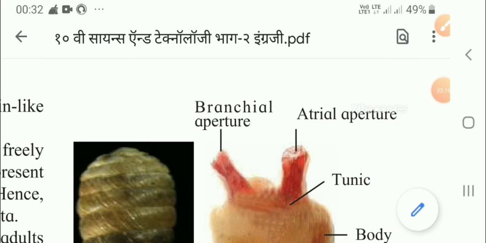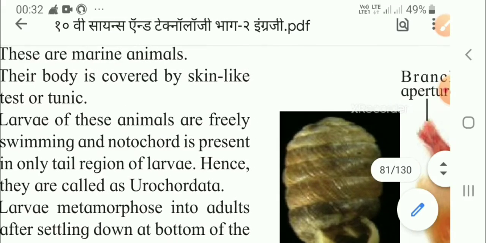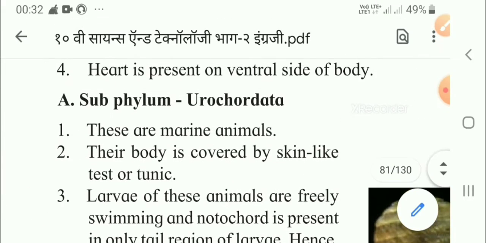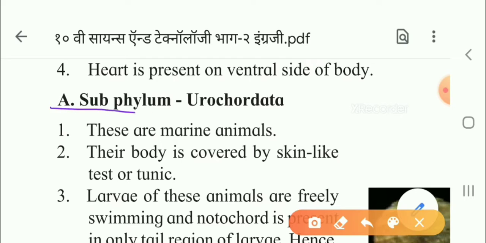Now we are starting with the explanation part, children. First we will start with the subphylum Urochordata. These are marine animals, that means living in the seawater. And what is the meaning of Urochordata? Uro means tail region, chordata means notochord. So when the notochord is present in the tail region, we call it Urochordata.